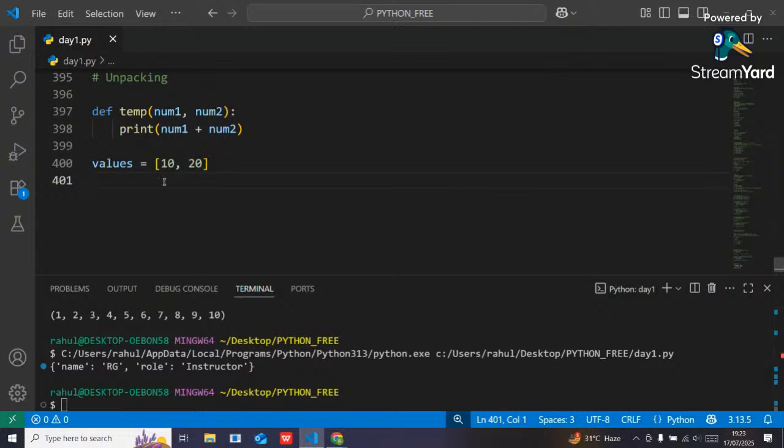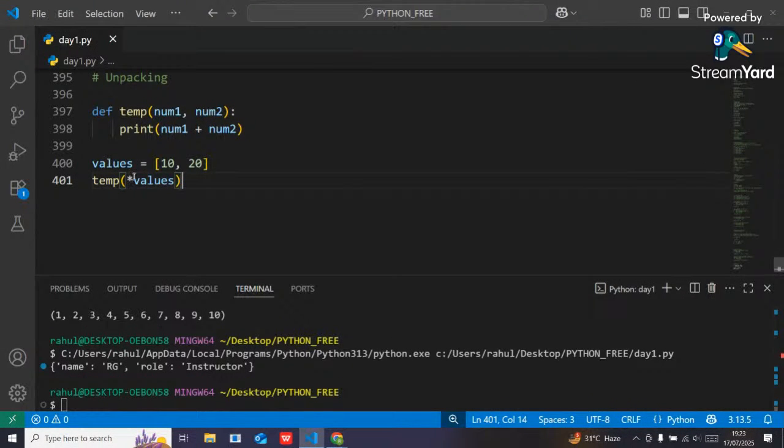Yes or no, guys? So here I can say that it's a single unit because in this unit multiple values can be stored. Am I right or wrong, guys? Let me know. That's why I will call it a unit, right? Now here, guys, simply I will call this temp function. Here I want to pass these two values. So here simply I will pass what? Values, but before the values I will pass one asterisk. Got it?